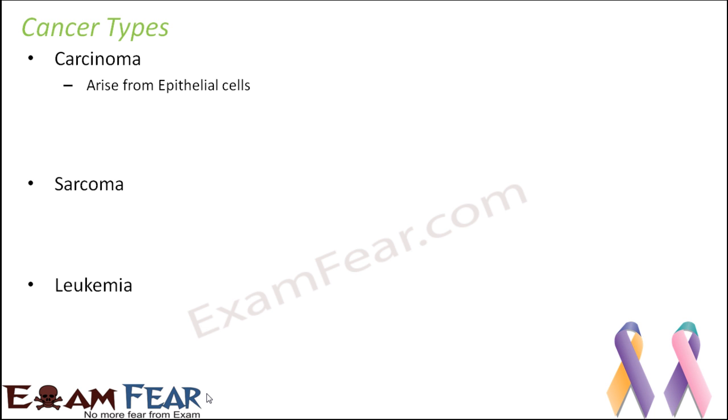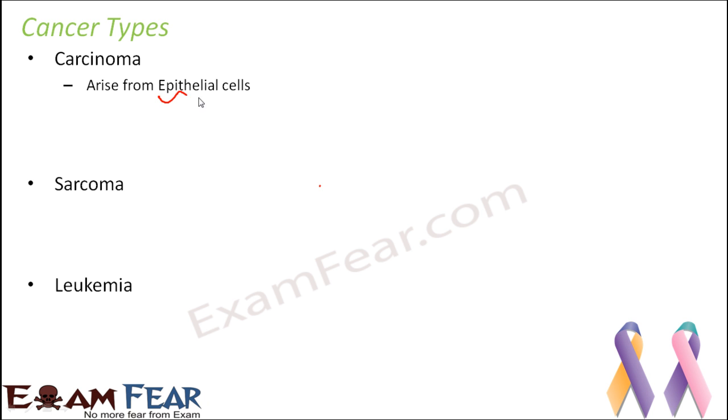So cancer is nothing but unlimited growth of cells. Like when cells keep growing continuously, that is called cancerous growth. What kind of cancer it is depends on the cells which are growing or increasing in number. So carcinoma is about the cells which arise from the epithelial cells.